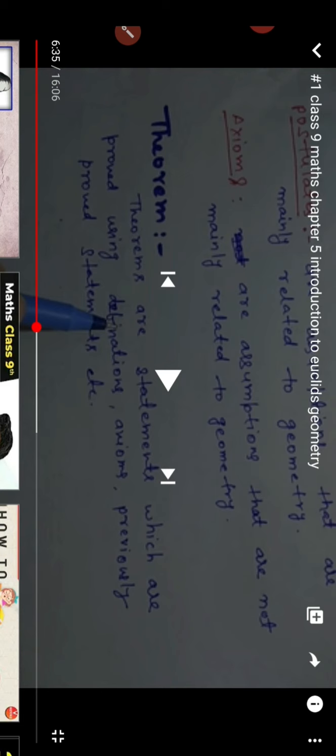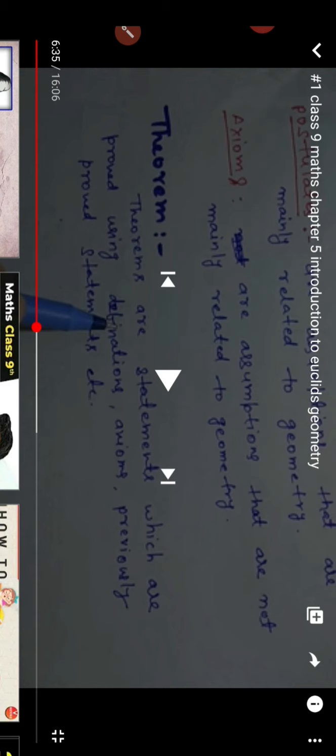A theorem is a statement which can be proved by using axioms, or other statements already proved. Now what is a corollary? A statement whose truth can easily be derived from a theorem is called a corollary. If we use theorems to prove another theorem, then it is called a corollary.